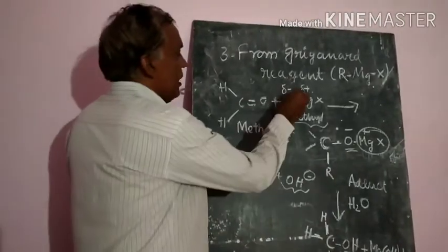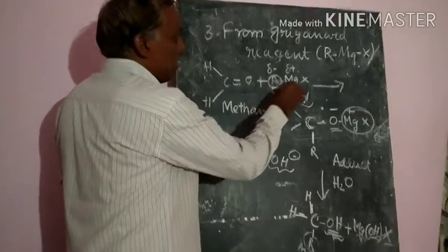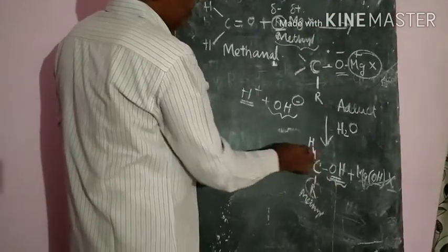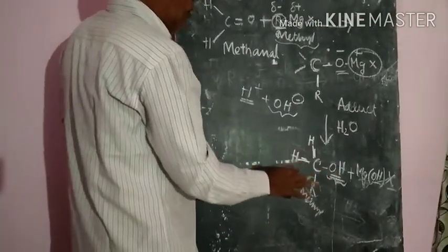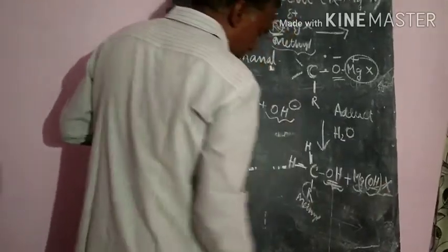That means whatever R group you take, that many carbon atoms will be added, and you will get the alcohol, and magnesium halide is the byproduct.